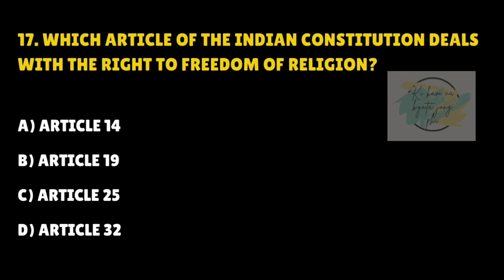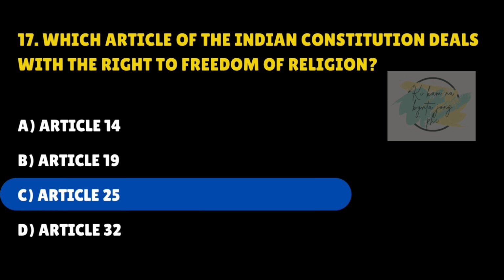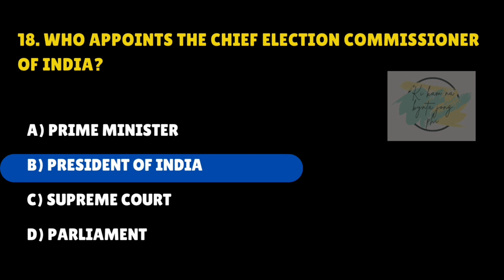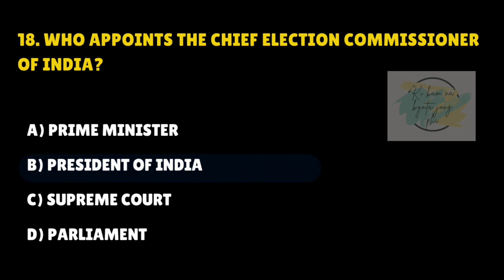Which article of the Indian Constitution deals with the right to freedom of religion? Answer is C. Article 25. Who appoints the Chief Election Commissioner of India? Answer is B. President of India.